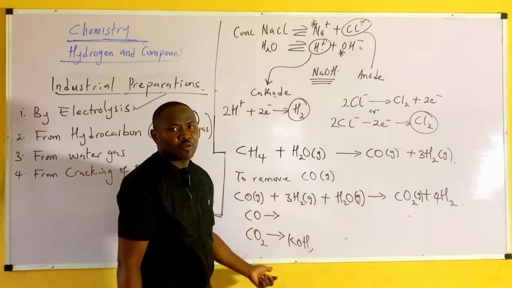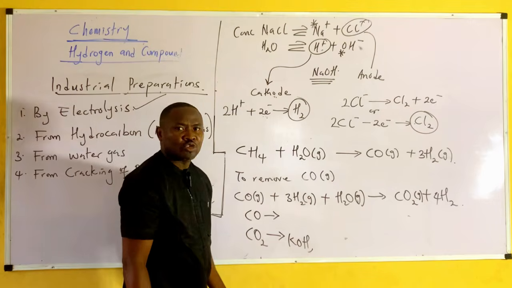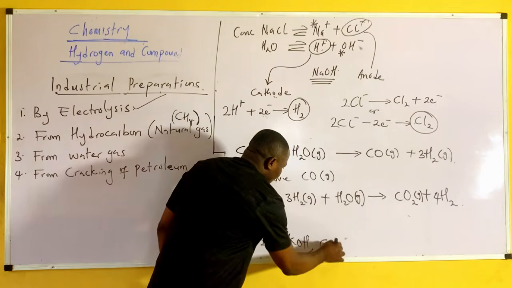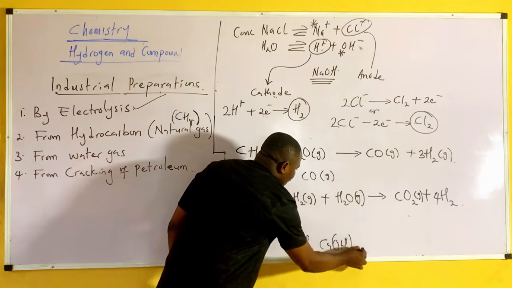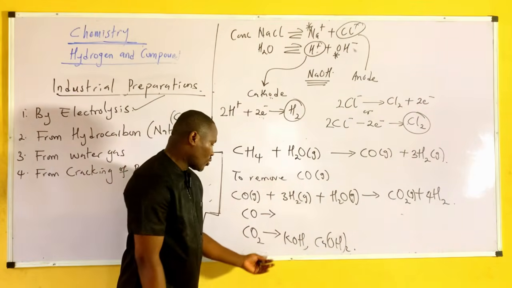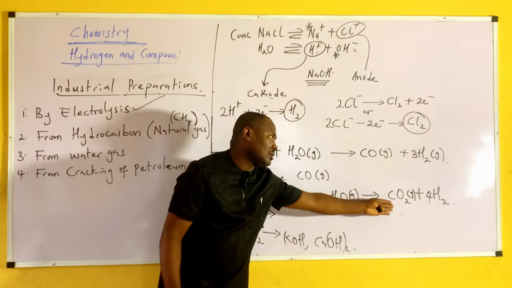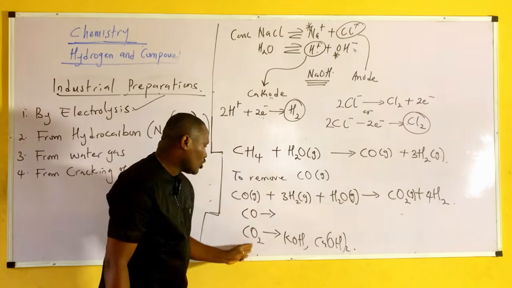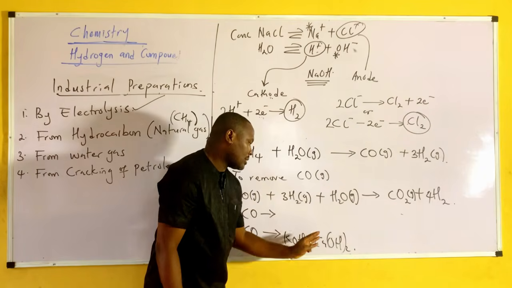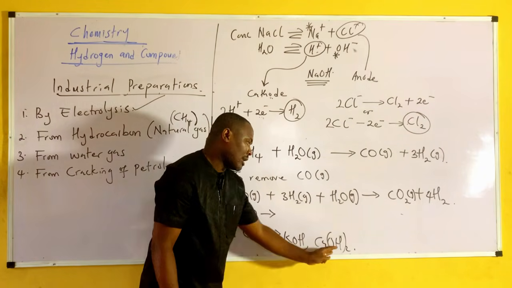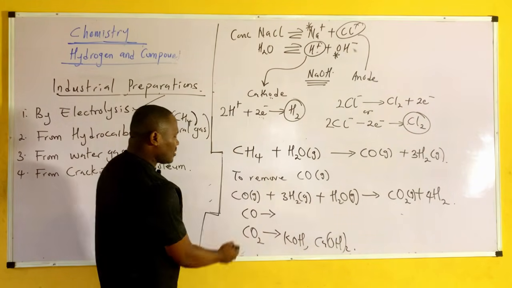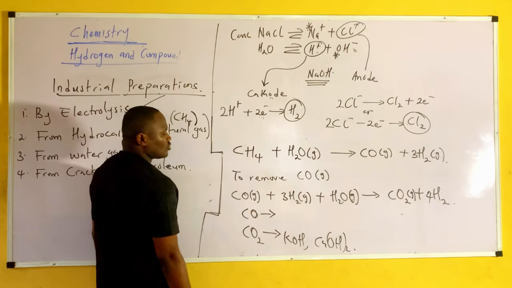You can remove carbon dioxide through this, or you can also remove it by passing it through calcium hydroxide. So we can remove carbon dioxide by passing the gas produced through calcium hydroxide or potassium hydroxide.